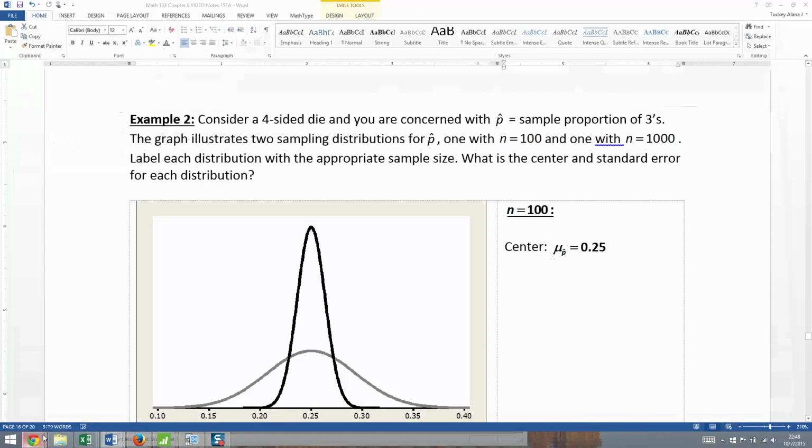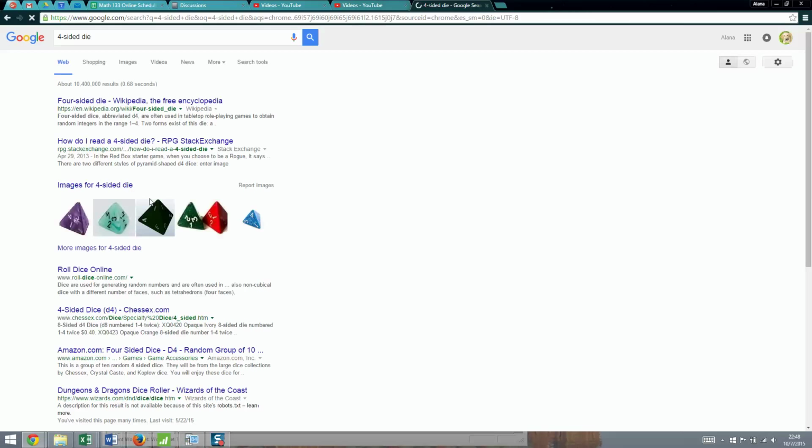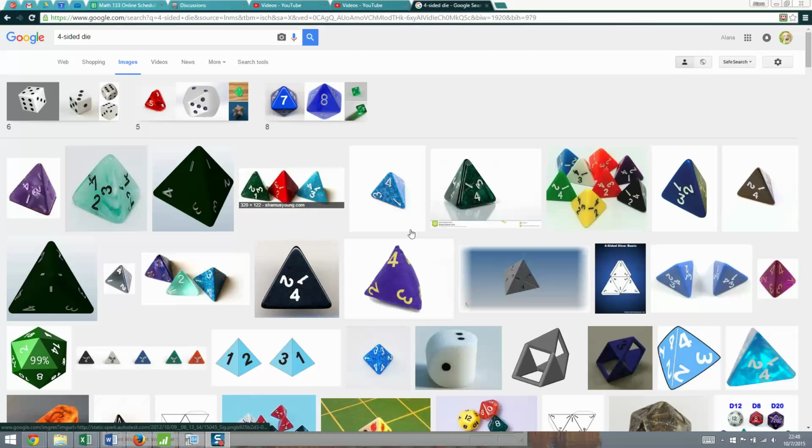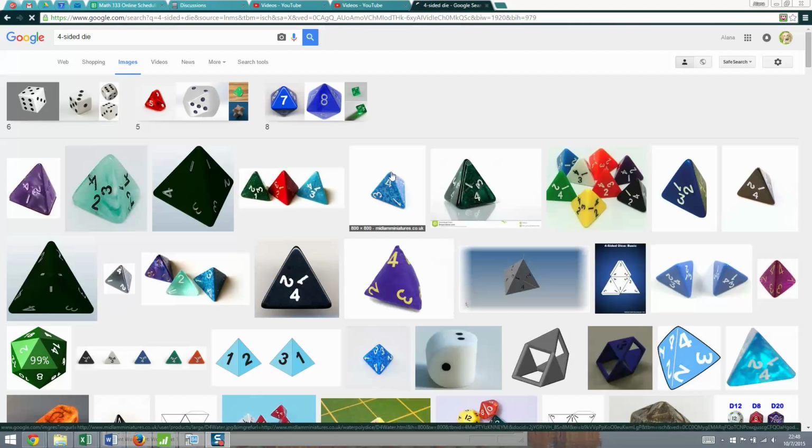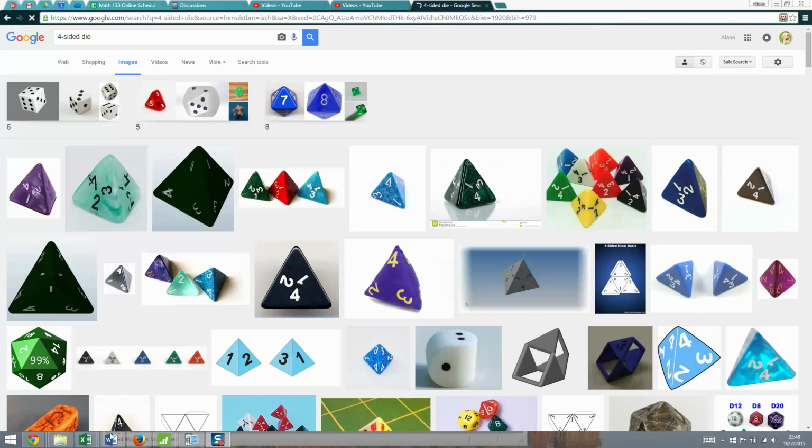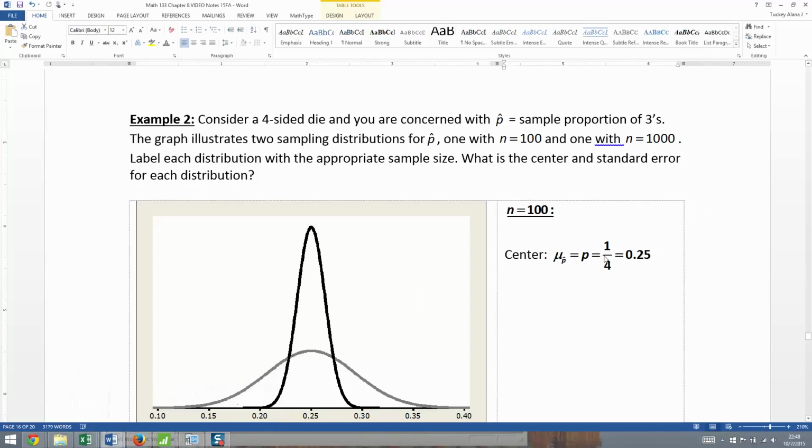Let me just pull up a picture for you real quick. A 4-sided die, there's a couple basic types. One's where the numbers are on the bottom, one's where the numbers are on the top. There you go, just a little Google image search. So here's one that rolled a 4 because the 4 is on the top. Here are the other kinds where the 4 is on the bottom, so that rolled a 4. This one over here rolled a 3. So there's 4 sides on a 4-sided die, so the chance of rolling, I believe we're interested in a 3, is 1 out of 4, 0.25, because we're interested in the proportion of 3s.